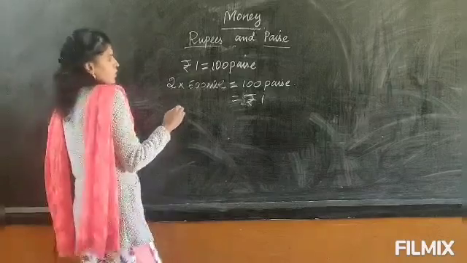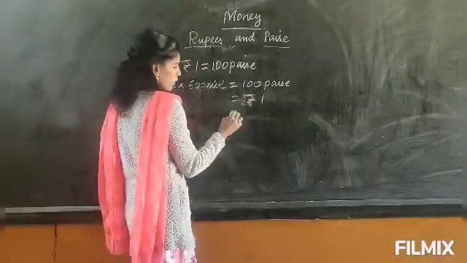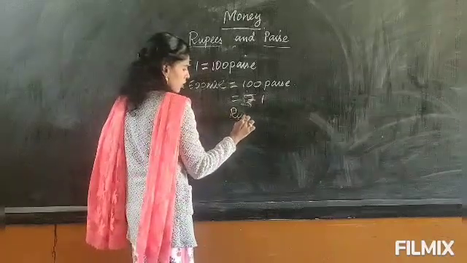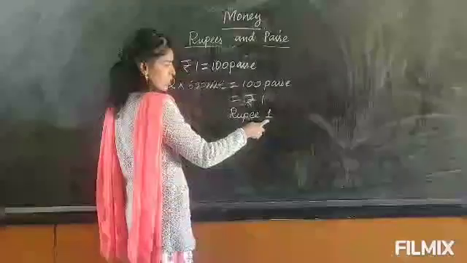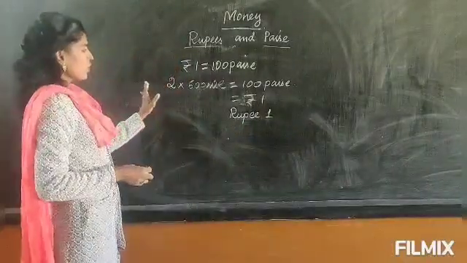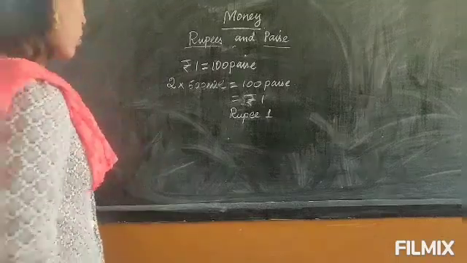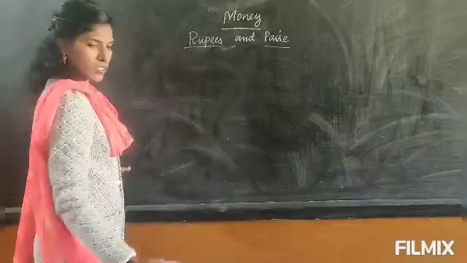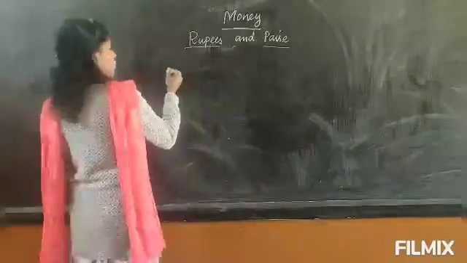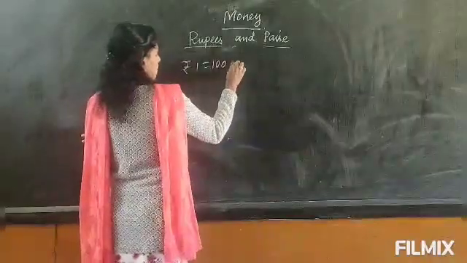Okay, so rupee is singular, rupees is plural. When you write 1 rupee, you have to write rupee 1, not rupees 1. It is singular. Now this is paise. It is not necessary, but since it is given in the exercise, I have given it here. Now let's convert: 1 rupee equal to 100 paise.